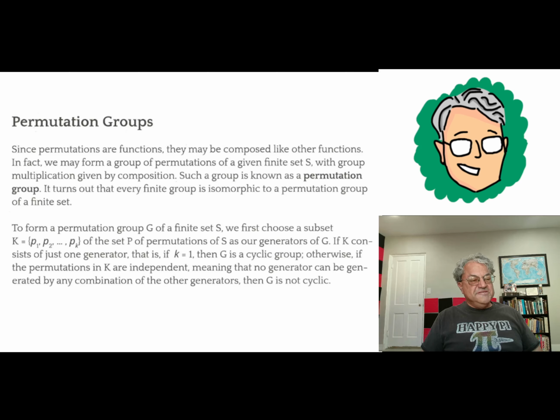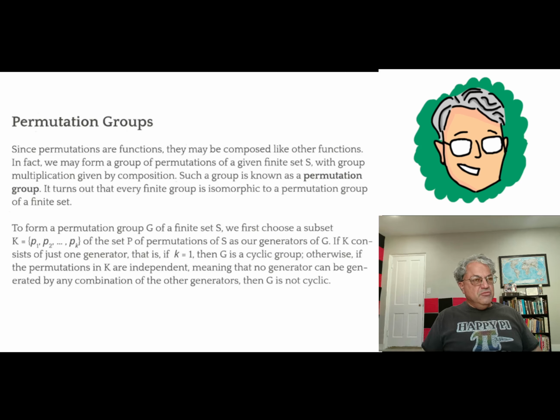You start with a finite set, and a permutation is really just a way of rearranging the elements of the set. So you can send any element to any other element, and there's a bijection. It's an automorphic bijection, meaning it's a function from the set to itself and it's one to one and onto, meaning that every element of S gets mapped by this bijection, and also every element gets mapped exactly once. So anyway, that's what a permutation is.